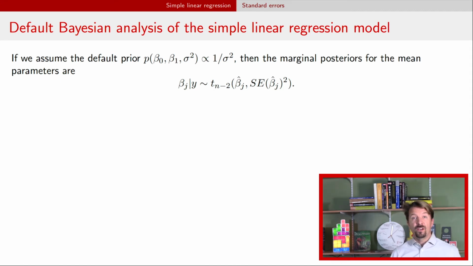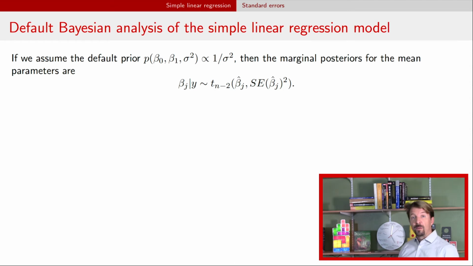The posterior here for the individual betas, so the j here means that you can plug in a 0, or you can plug in a 1 if you want the distribution for the slope or the distribution for the intercept. So what we're going to do is we're going to say that the posterior for one of the betas is a t distribution. You notice that its degrees of freedom is n minus 2. That's where that degrees of freedom comes into play.